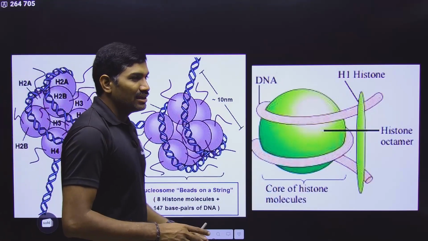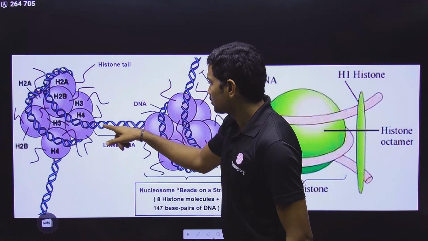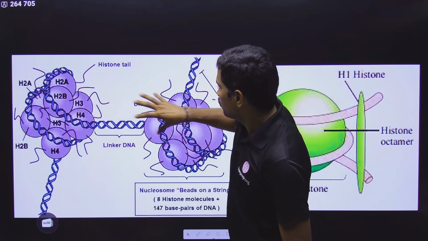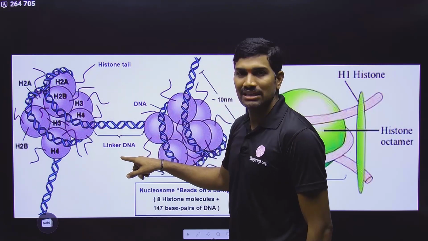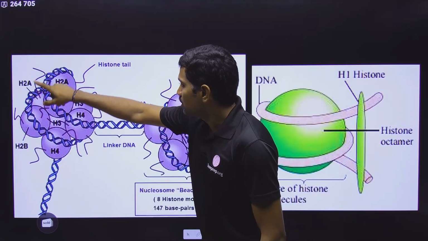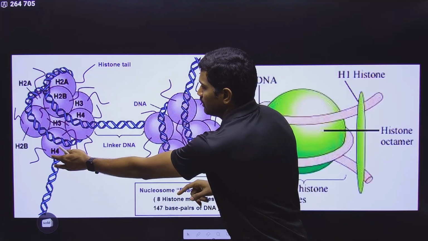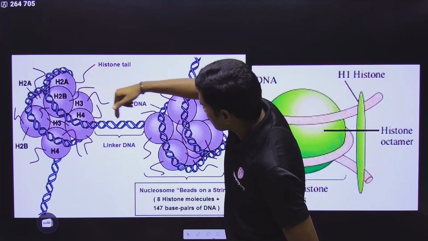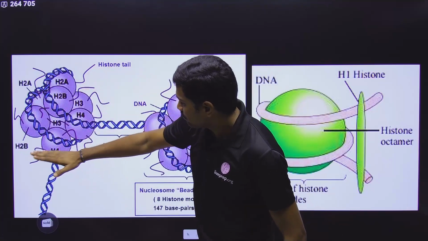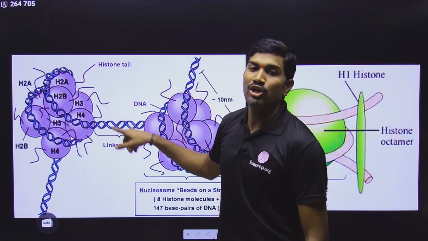And here, the length of DNA that connects two adjacent octamers is called linker DNA. Starting from here, coiling around this and coming up to this, as per NCERT, from here to here it is called one nucleosome.